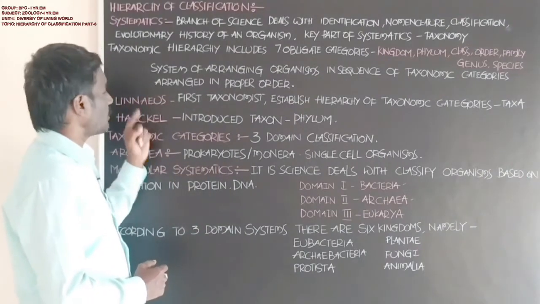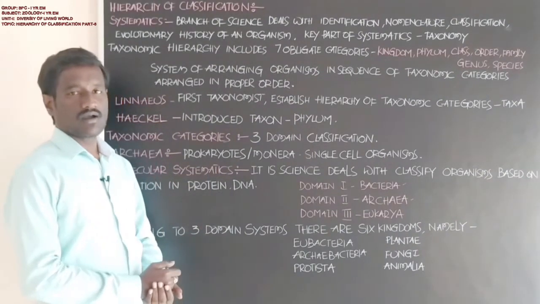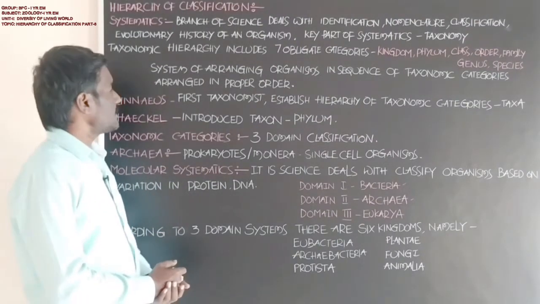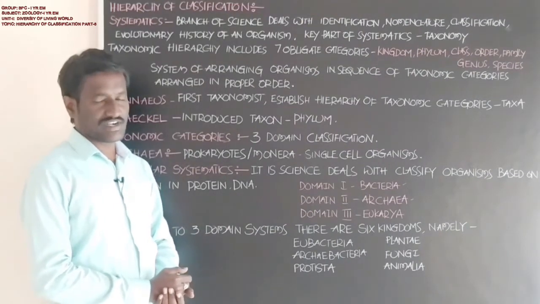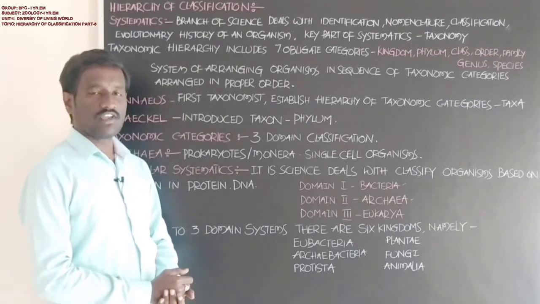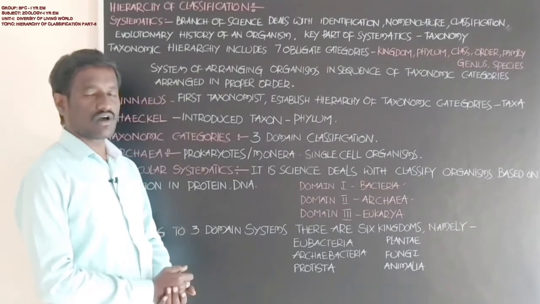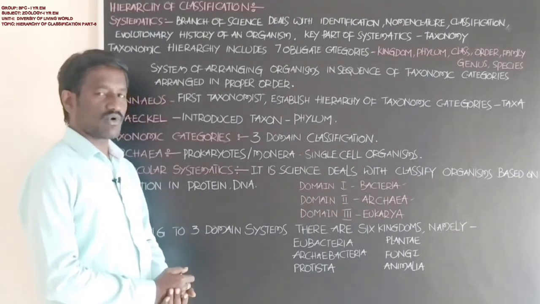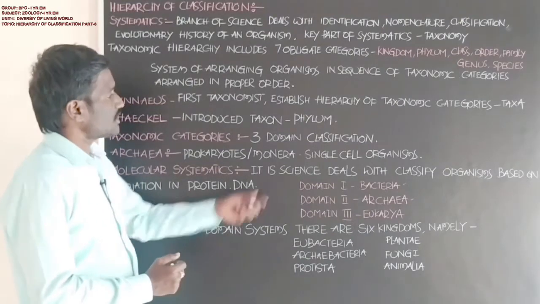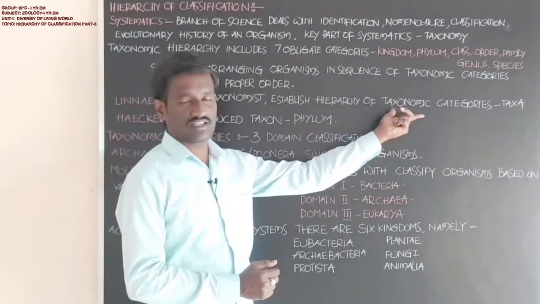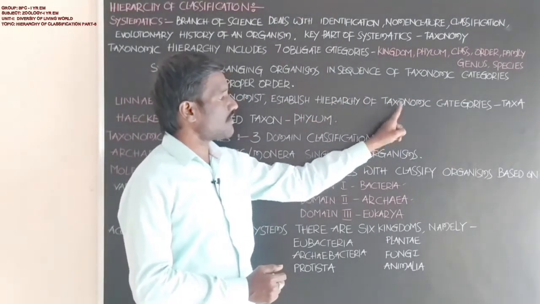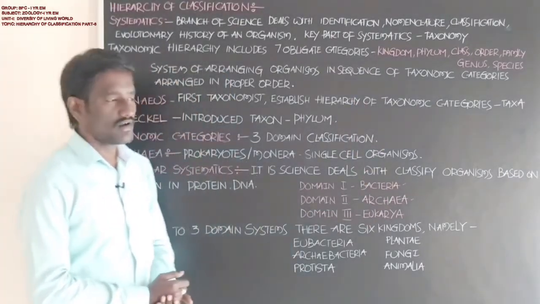What about the role of Linnaeus in the classification of living organisms? Carolus Linnaeus is the first taxonomist. He divided living organisms into 2 categories, animals and plants. He also established the hierarchy of taxonomic categories, called taxa.